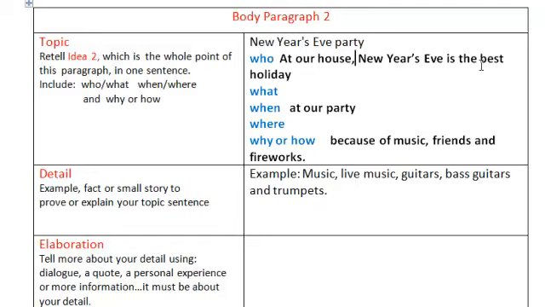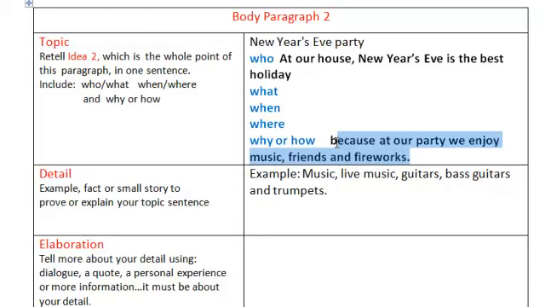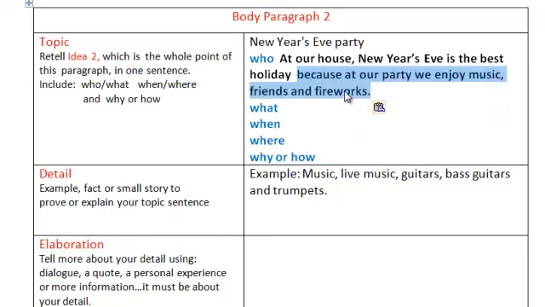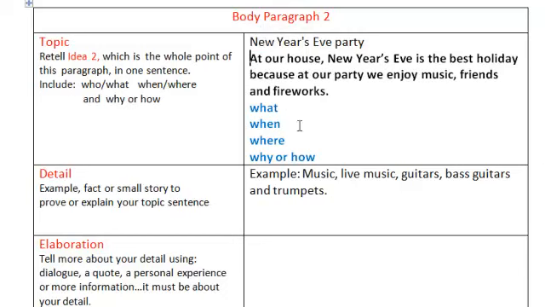At our house, New Year's Eve is the best holiday because at our party we enjoy music, friends, and fireworks. There we go. There's our topic sentence. We get rid of our little blue words, and we have a nice topic sentence there.